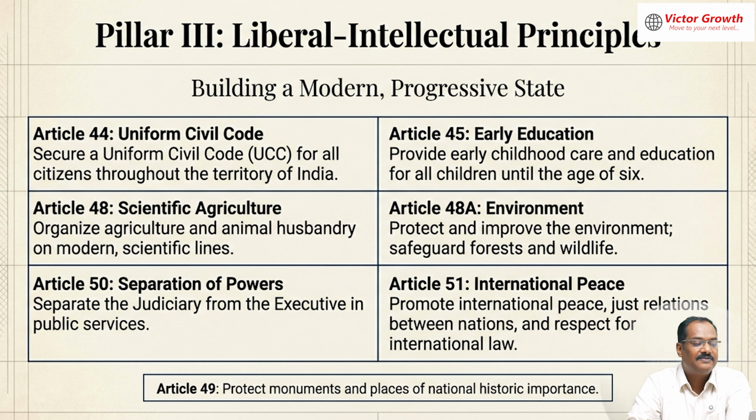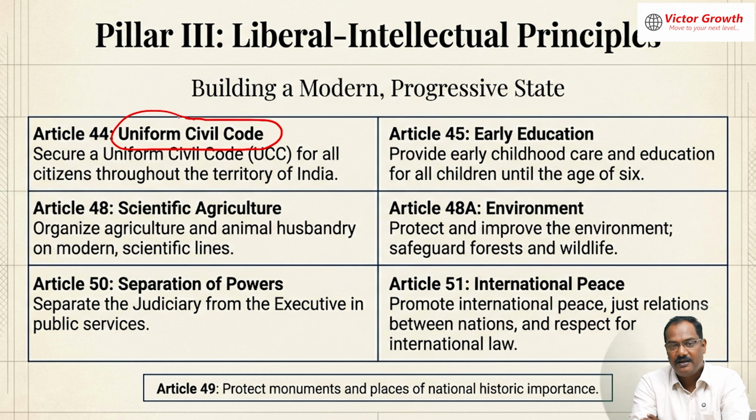Then comes the Western liberal intellectual principles, the uniform civil code. What does uniform civil code mean? See, for criminal cases, if somebody kills somebody, whether he's a Muslim, Hindu or Christian, the punishment is equal. But if a person wants to give a divorce to a wife or vice versa, or a father has to give property to the son, these are civil matters. There is the Hindu Marriage Act, the Hindu Succession Act, and likewise the Islamic laws. So based upon your religion, that law will change.